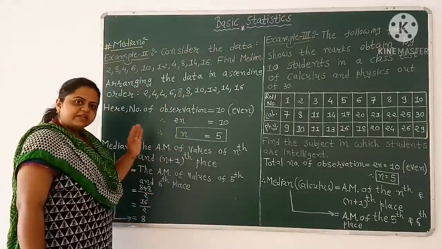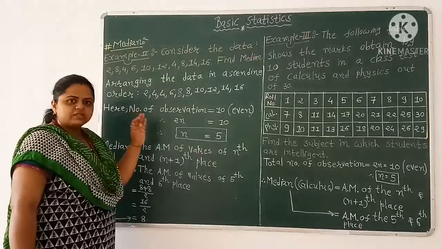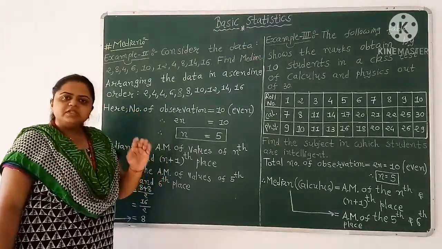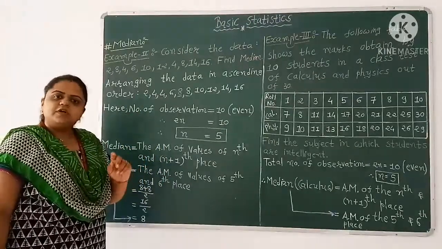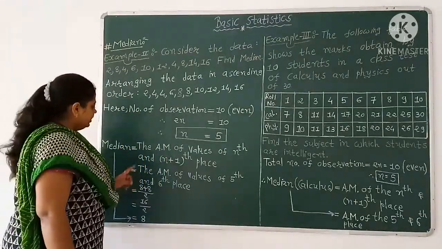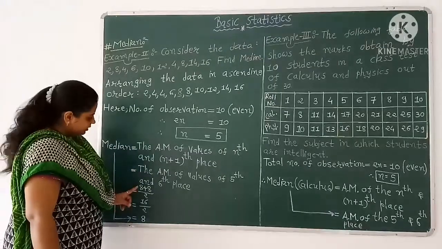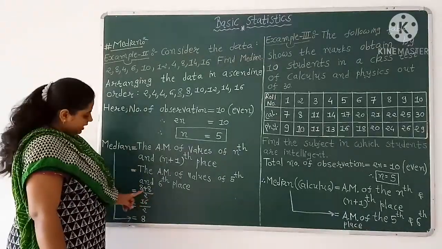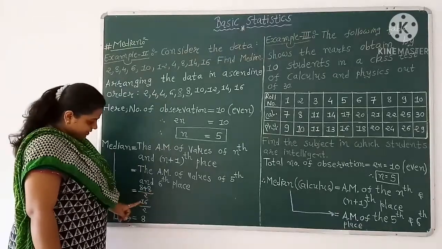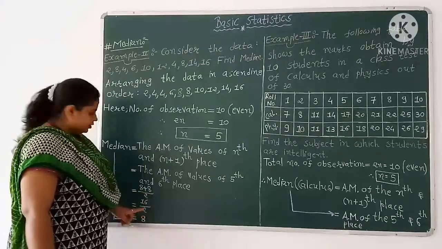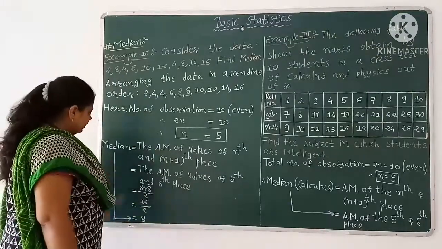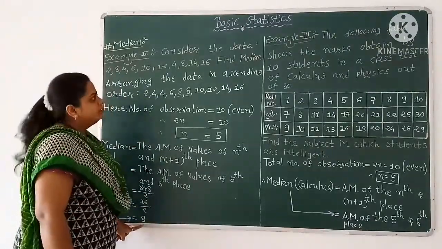We know that arithmetic mean equals the sum of observations over the total number of observations. So median equals 8 plus 8 by 2. Now 8 plus 8 equals 16, and 2 as it is. So median equals 16 by 2, so median equals 8.